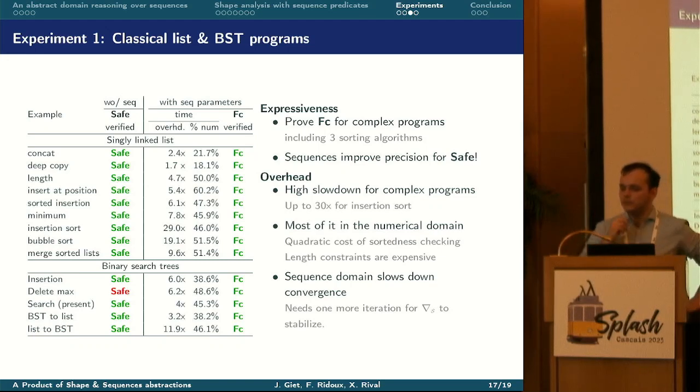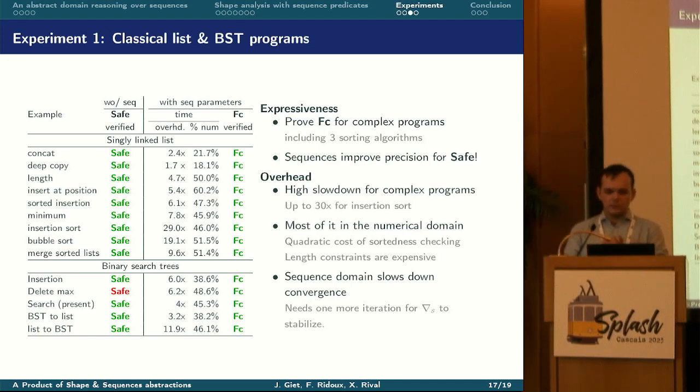We found two elements justifying this cost. The first one is that most of the time of the analysis is spent in numerical domains. So in the fourth column, we show the percentage of the analysis spent in the numerical abstract domain. And we can think of two elements justifying this. First, the quadratic cost of sortedness checking I mentioned earlier. And second, we also observe that length constraints are very expensive because the highest percentage of the time spent in numerical domain is obtained for insertion at a position.